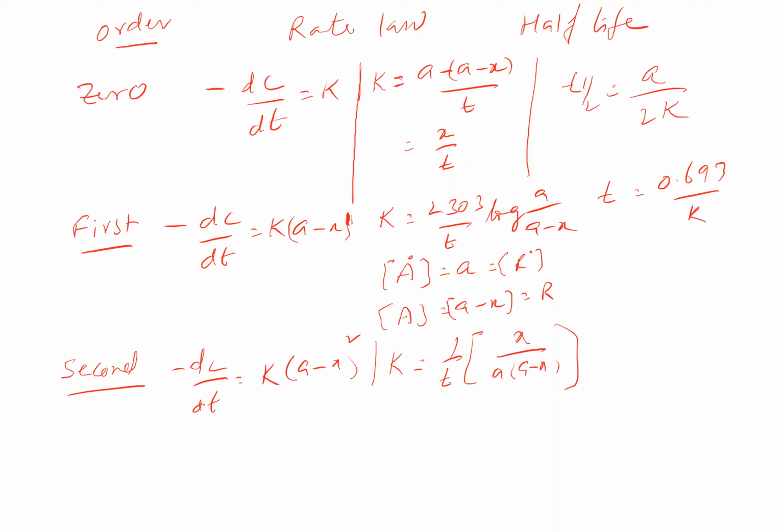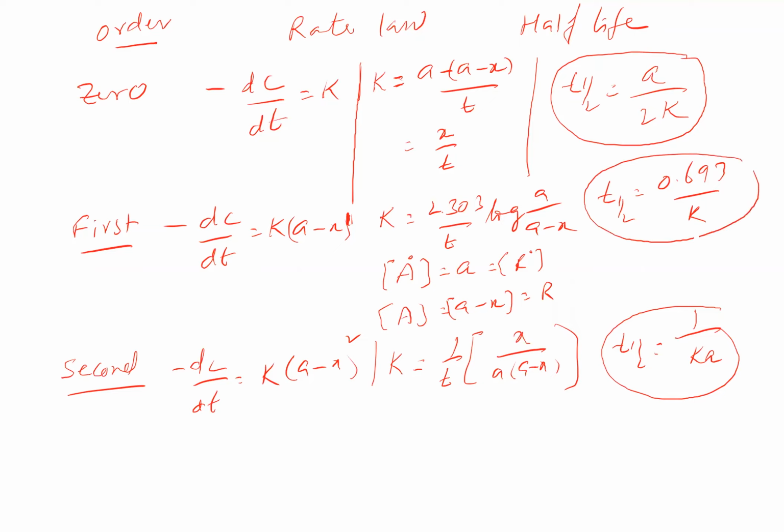And then half-life for this one, half-life for this is equal to 1 by Ka. So here, what you have to see is, in the case of zero order reaction, half-life is proportional to A. Here it is inversely proportional to A. It is independent of A in this case now. So directly proportional, that is zero order reaction. Inverse, that is a second order reaction. Independent, that is a first order reaction we can see now.